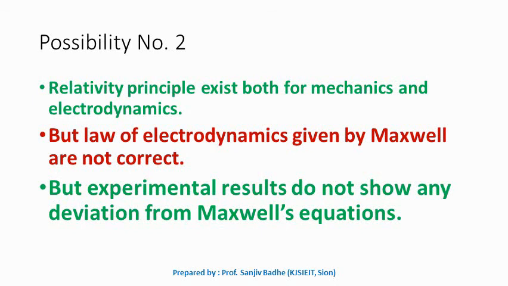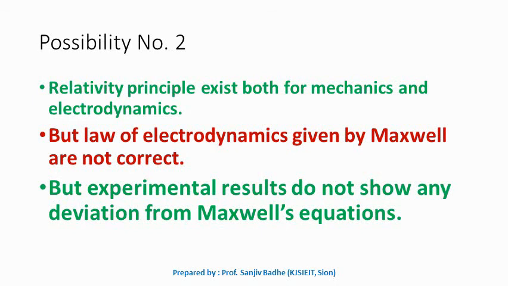So the electrodynamics laws given by Maxwell are not correct. So what is this possibility number two? Relativity principle exists both for mechanics and electrodynamics, but the laws of electrodynamics given by Maxwell are wrong. So if they are wrong, experimentally it should be proved, but experimental results do not show any deviation from Maxwell equations. So experimental results show that Maxwell's theory is correct.